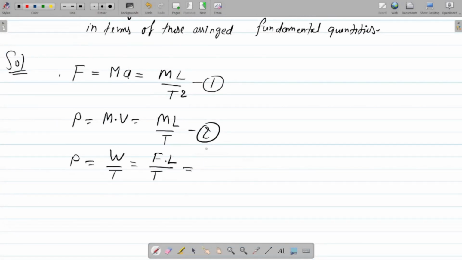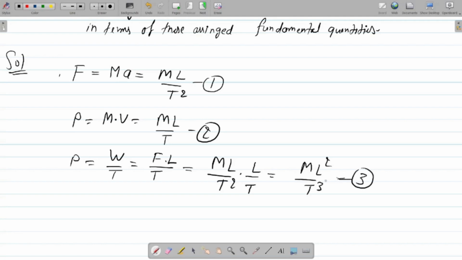and this force is m L upon t square. So it gives m L square upon t cube. This is equation number 3, right?